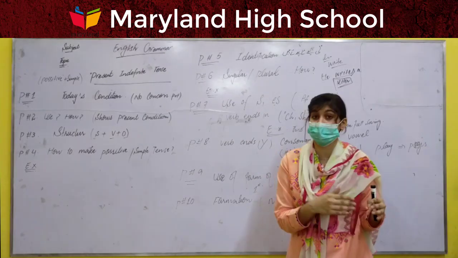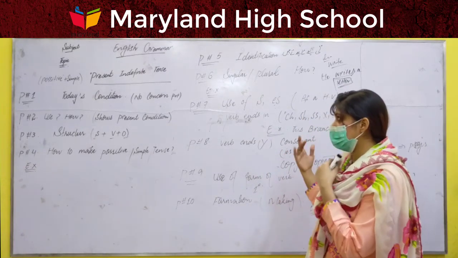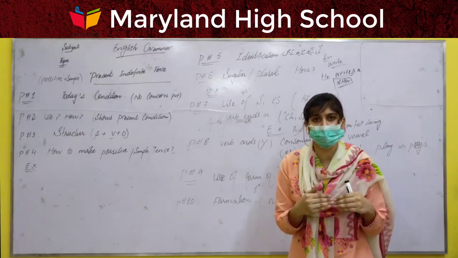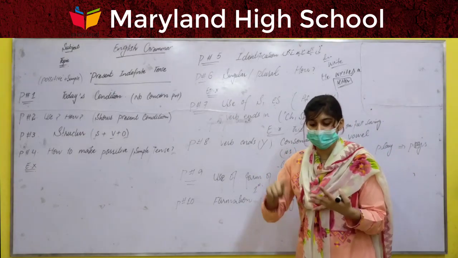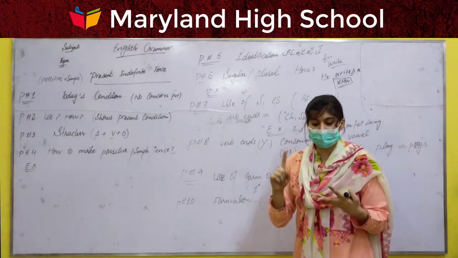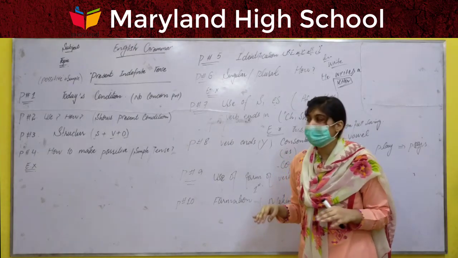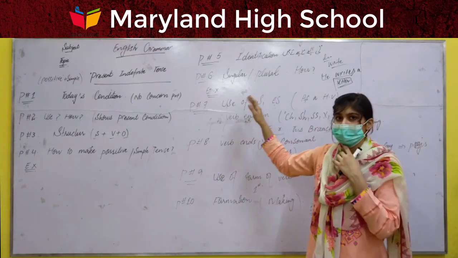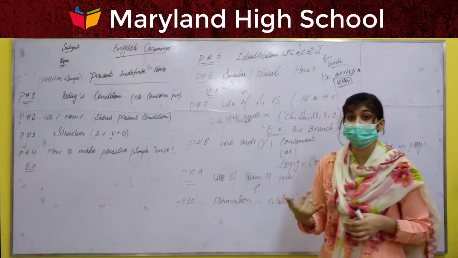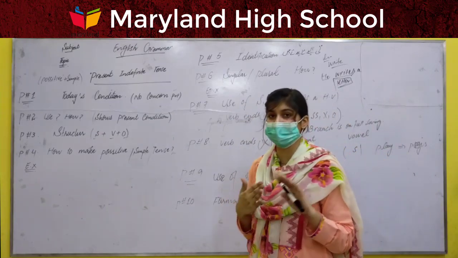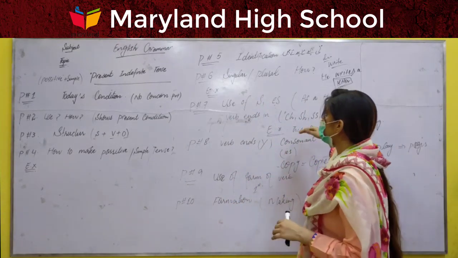Without identification, without recognition, we can't complete our sentence. We can't even know whether it is a present indefinite tense, a continuous tense, or a present perfect tense. So identification is the major and most important point in the initial stage of solving any statement.